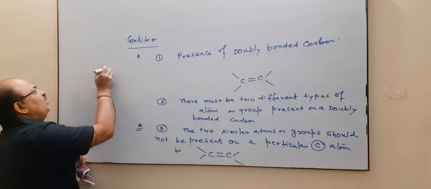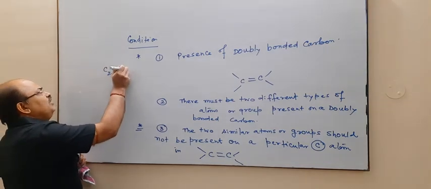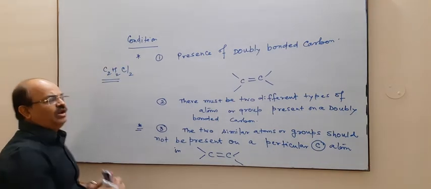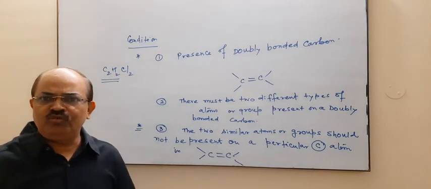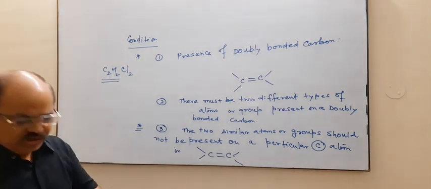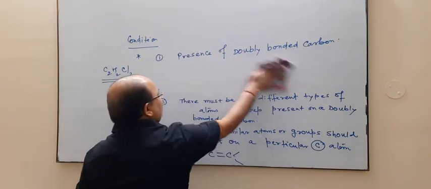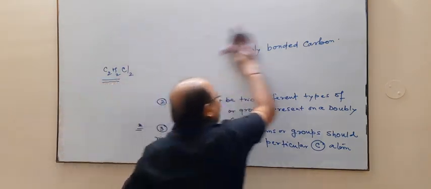For example, हमने कहा आपको कि in C2H2Cl2 there will be geometrical isomerism like cis or trans.